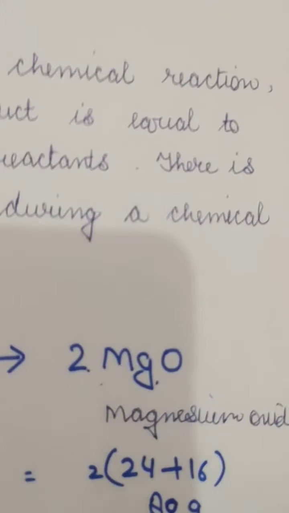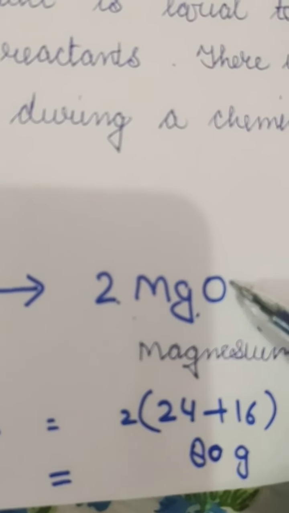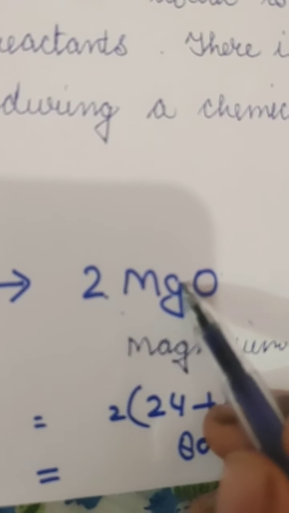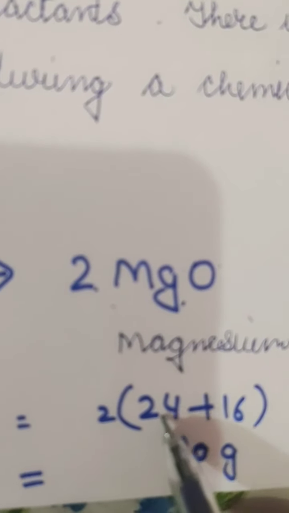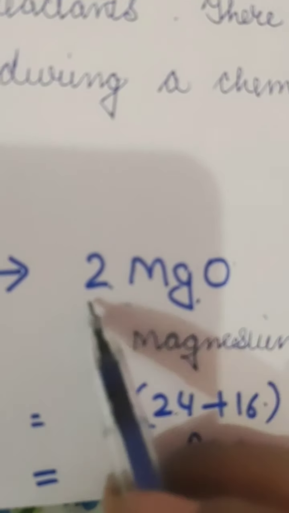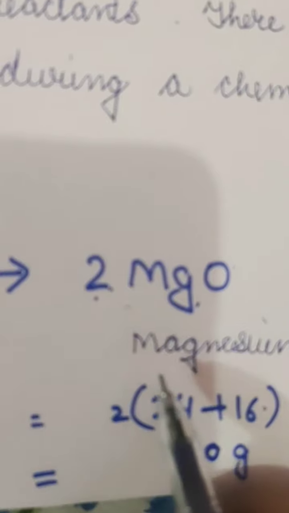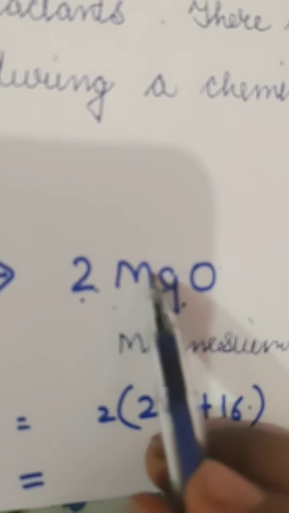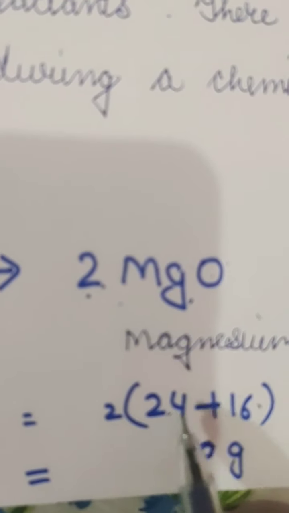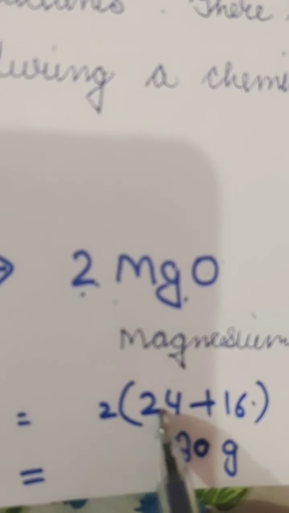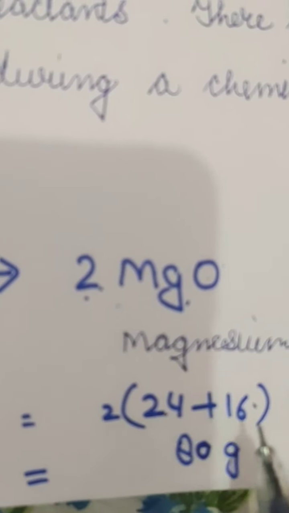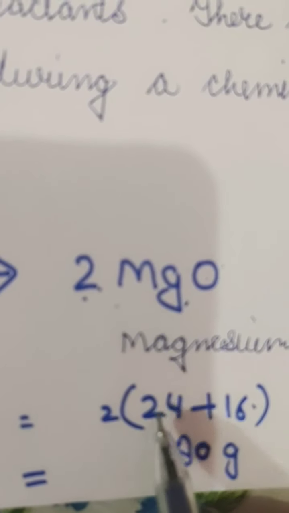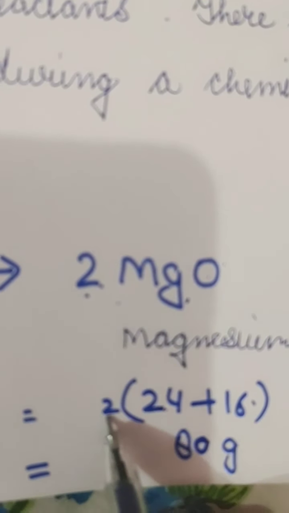Then 2 MgO, that means 2 times (24 plus 16), in a bracket, because 2 is multiplied with Mg plus O. It is 24 plus 16 because the mass number of magnesium is 24 and of oxygen is 16.